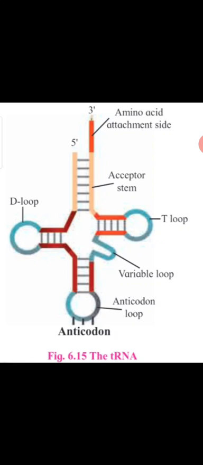The specific amino acid is attached to the 3' end in the acceptor stem of tRNA, and in this way it helps in the process of protein synthesis.